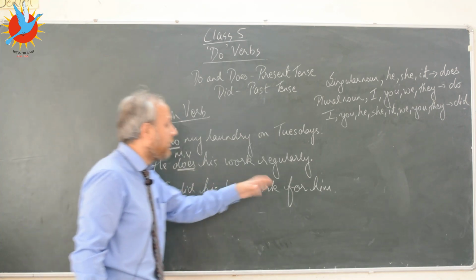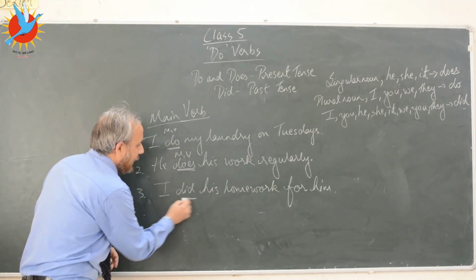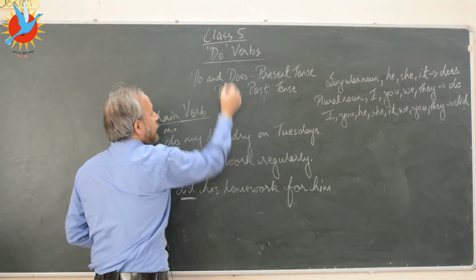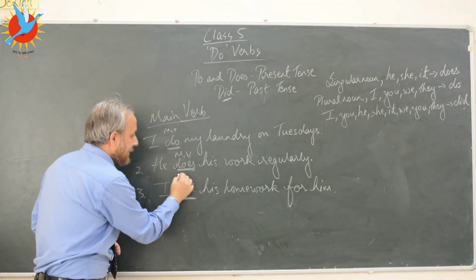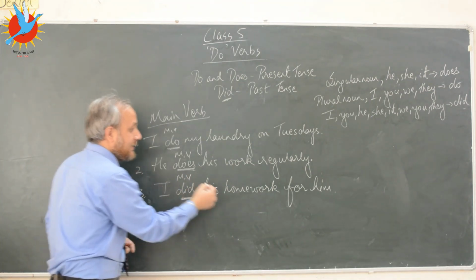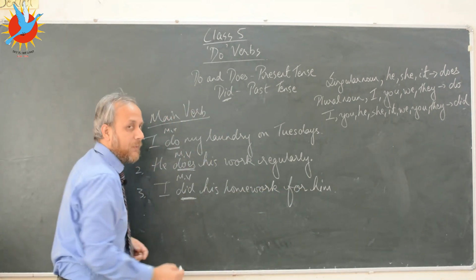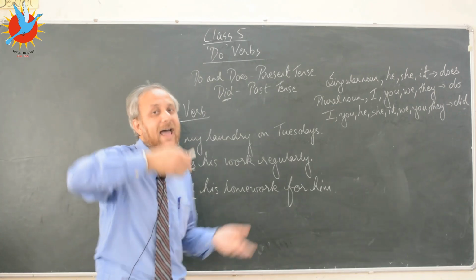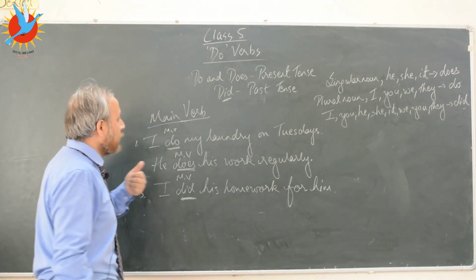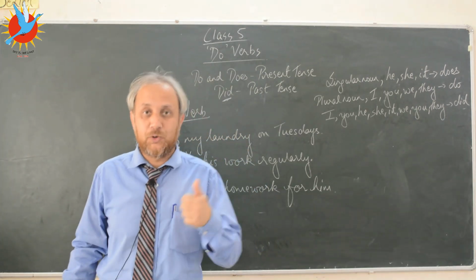Now, I did his homework for him. If you look at this particular sentence, I've used the past form of the do verb, that is did, and here did is used as the main verb. So here, since you used did, it means you are talking about something that happened in the past. So we can use do, does, and did as main verbs. I just want you to remember that.